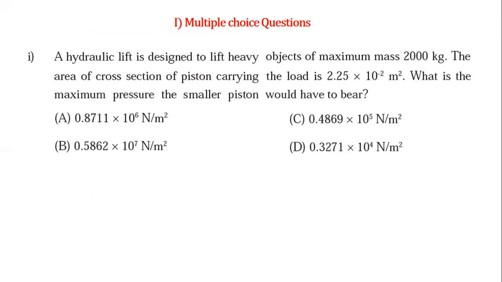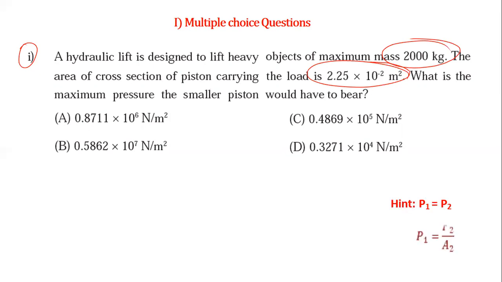So this is the MCQ number 1 from the exercise. Here, a hydraulic lift is designed to lift heavy objects of maximum mass. This is the maximum mass. Area of cross section of the piston carrying a load is this area. What is the maximum pressure the smaller piston would have to bear? So here you can use Pascal law.